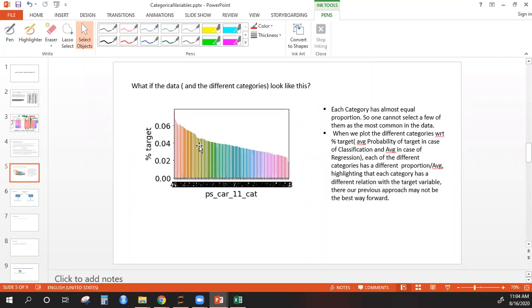Now I have shown you this with respect to classification data. That is why I was taking the probability. What will you consider when you have a regression case, when your dependent variable is not ones and zeros but some number? Let's say the salary of the individual based on the city. There the probability will not make sense, so you take the average. If the average salary of Mumbai is very different from the average salary of Bangalore, then it's not a good idea to combine them. If they have almost the same average salary, then you can combine them because they have similar information. But if they are very different, then it is not a good idea to combine them together.